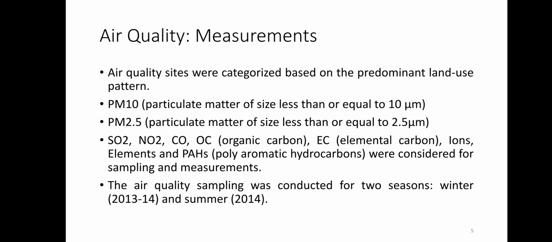Air quality measurement. The air quality sites were categorized based on predominant land use pattern. 6 sites were selected. PM10, PM2.5, SO2, NO2, carbon monoxide, organic carbon, elemental carbon, ions, elements, and polyaromatic hydrocarbons were considered for sampling and measurements. The air quality sampling was conducted for 2 seasons, winter 2013-14 and summer 2014.